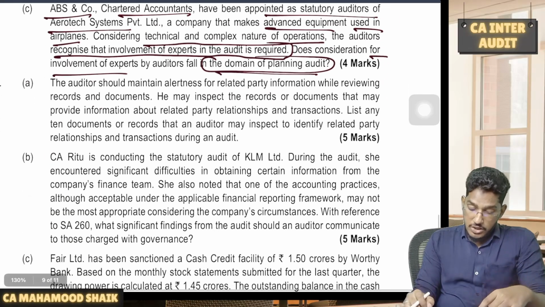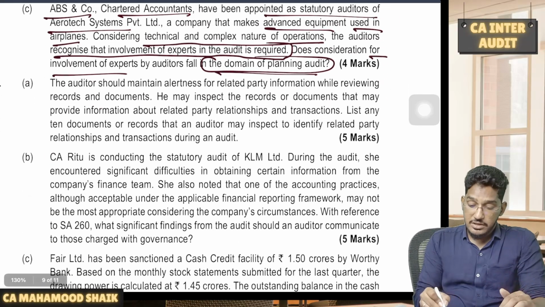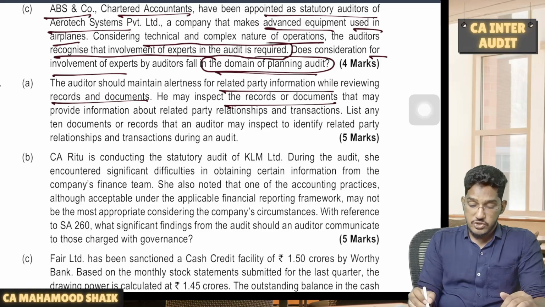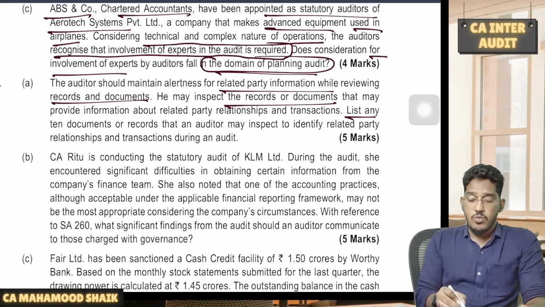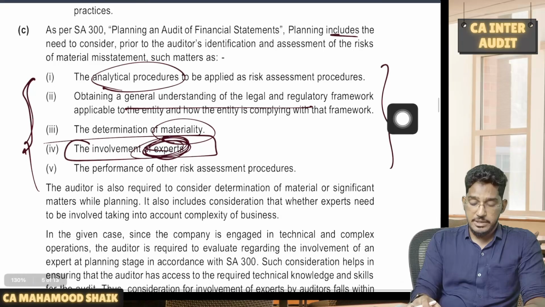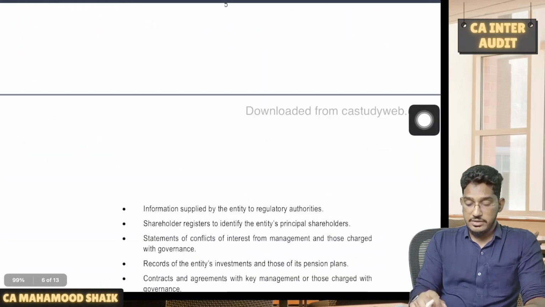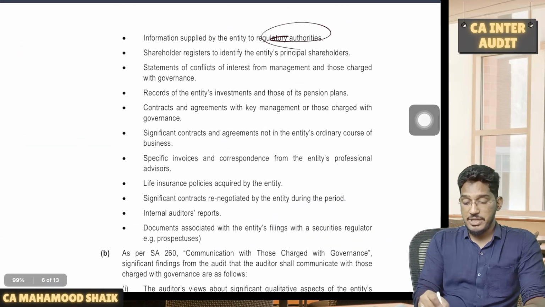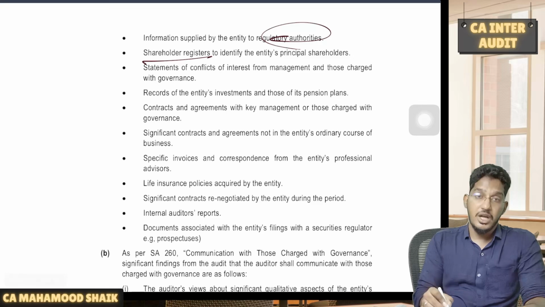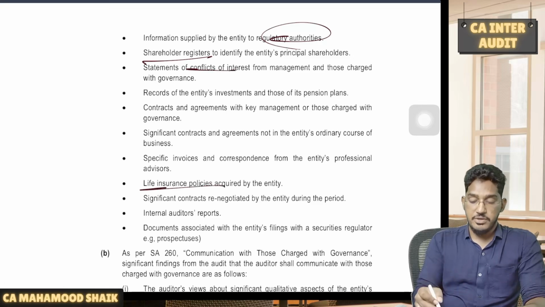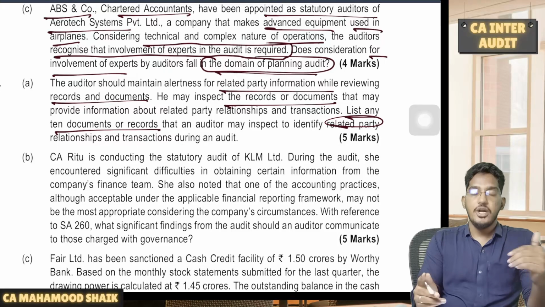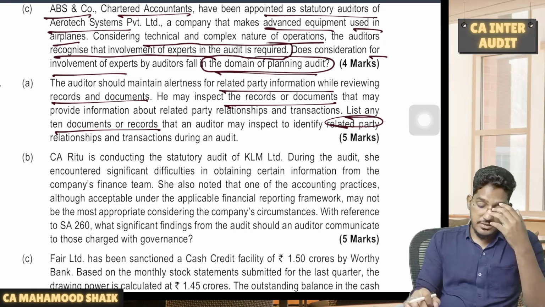Next. The auditor should maintain alertness for related party information while reviewing records. He may inspect the records and documents to identify related party transactions. This is also something I have asked many times in MTPs and RTPs. Give a few examples of the documents which an auditor can verify to identify related parties, like the entity's income tax returns, investment registers, information supplied to regulatory authorities, shareholder register, statements of conflict of interest, and so many others, like LIC policies. Any of these documents you can verify to identify the existence of related parties.